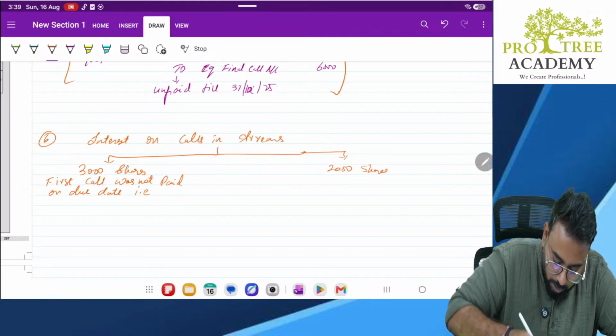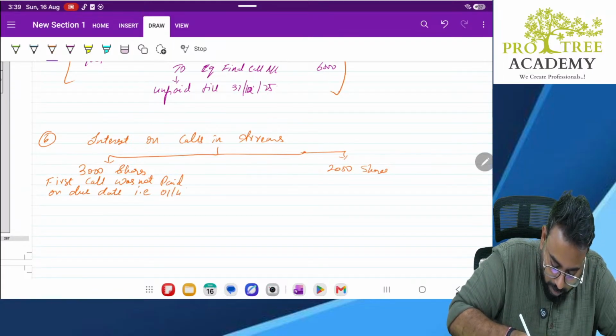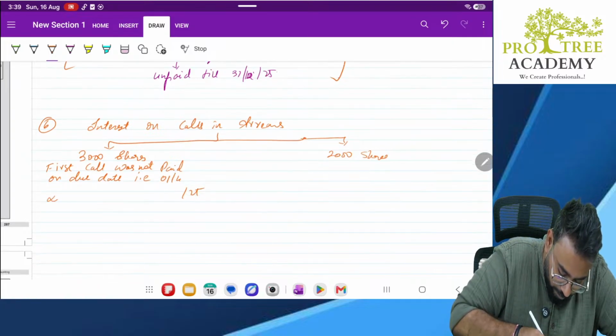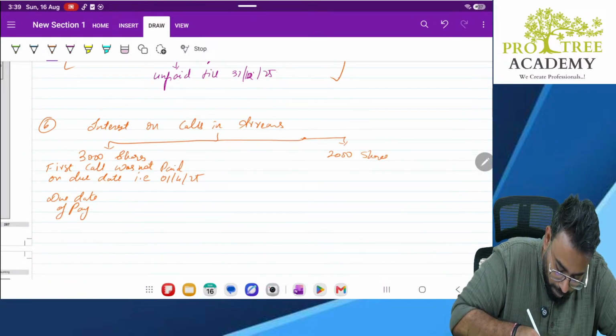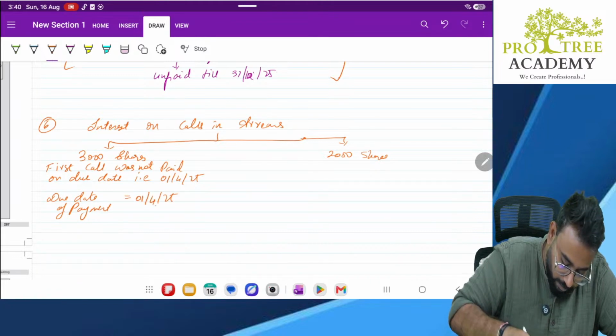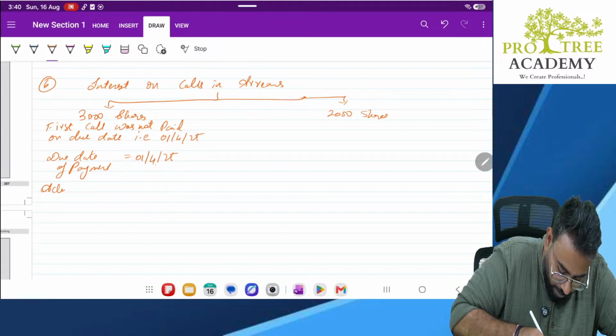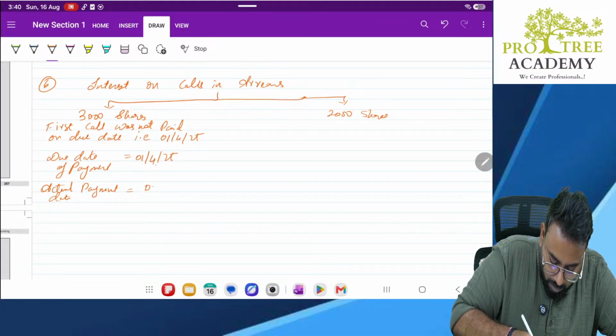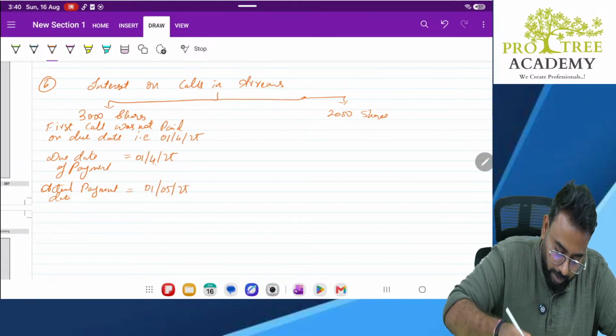That is, it was not paid on 1st April 25. So here we write due date of payment was 1st April 25. Actual payment date 1st May 2025.